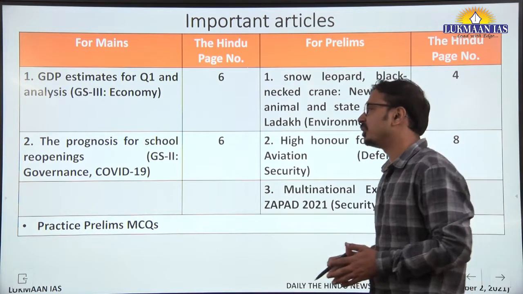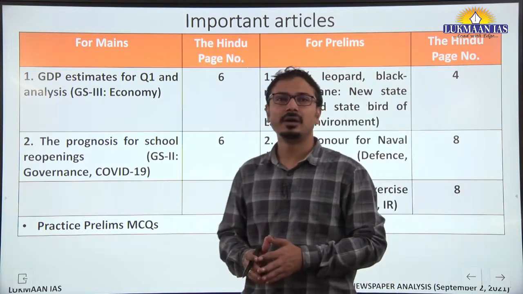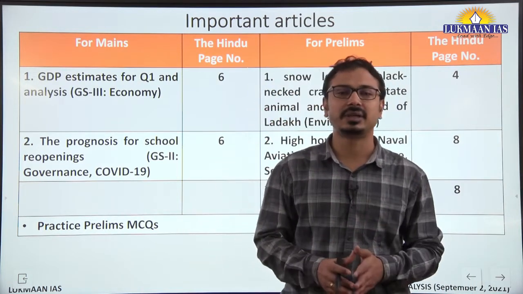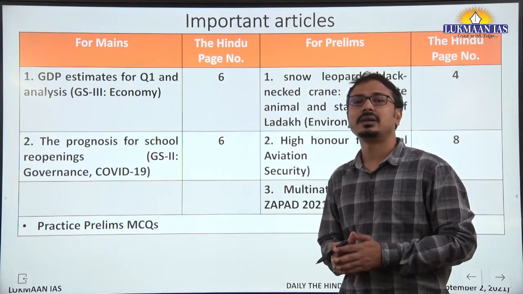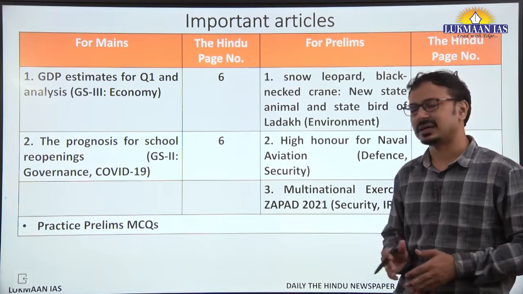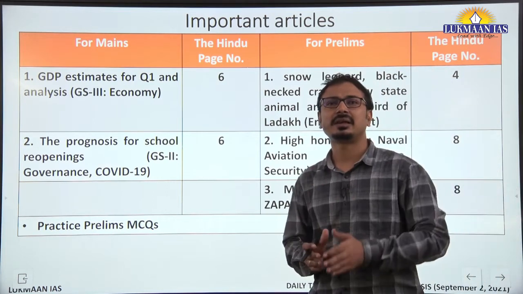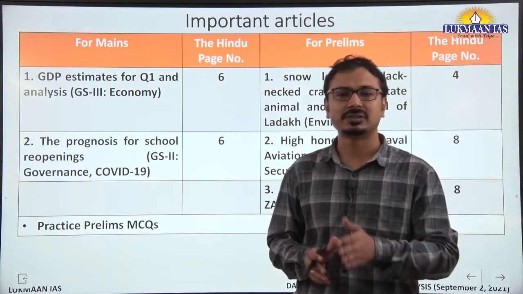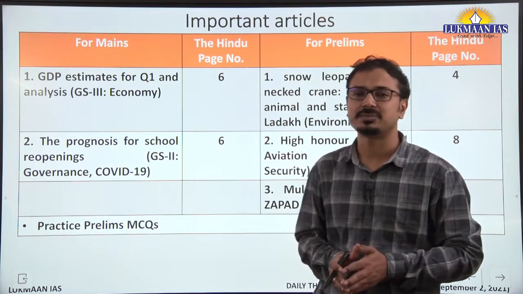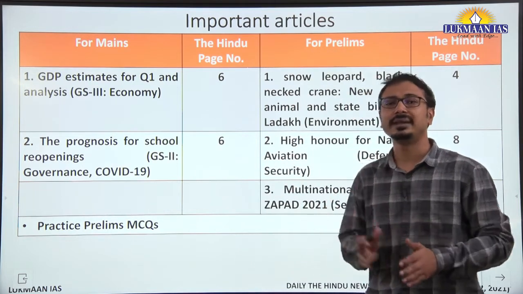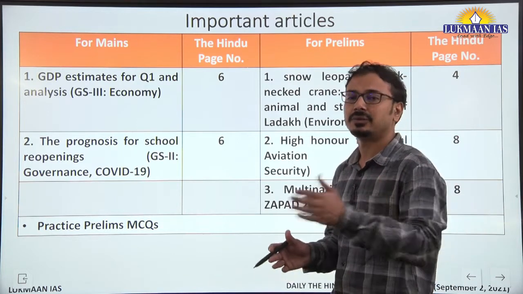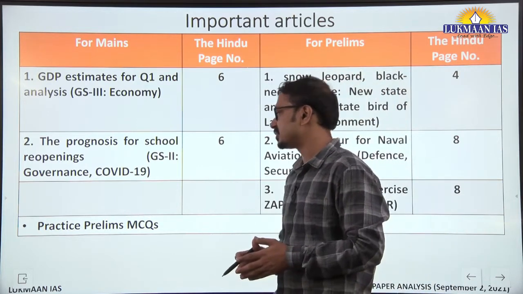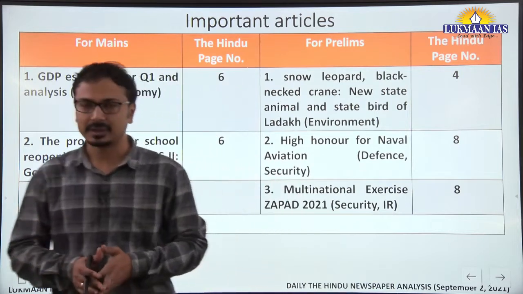This is important from the GS2 paper, governance part, as well as the COVID-19 aspect. In the first part of this article there is one mathematical model that has been studied by certain experts, and the outcome findings of that are analyzed in the second part. We will take input accordingly from the GS2 paper, governance aspect.